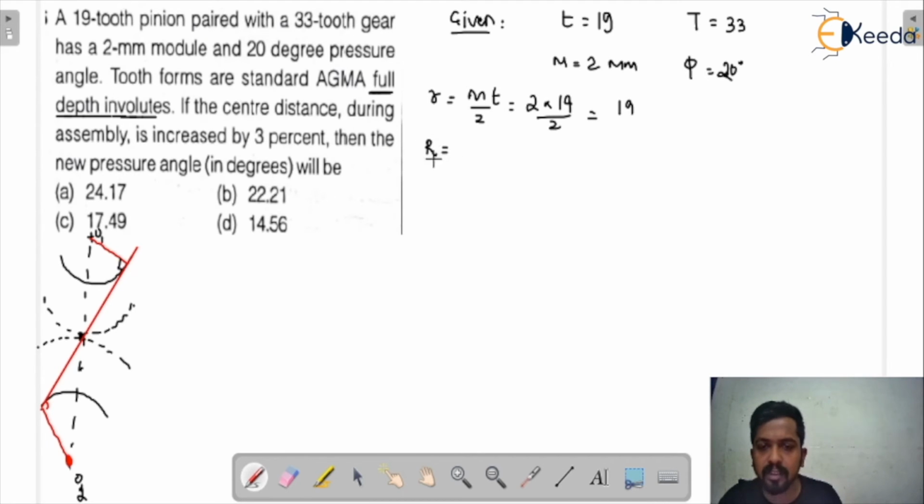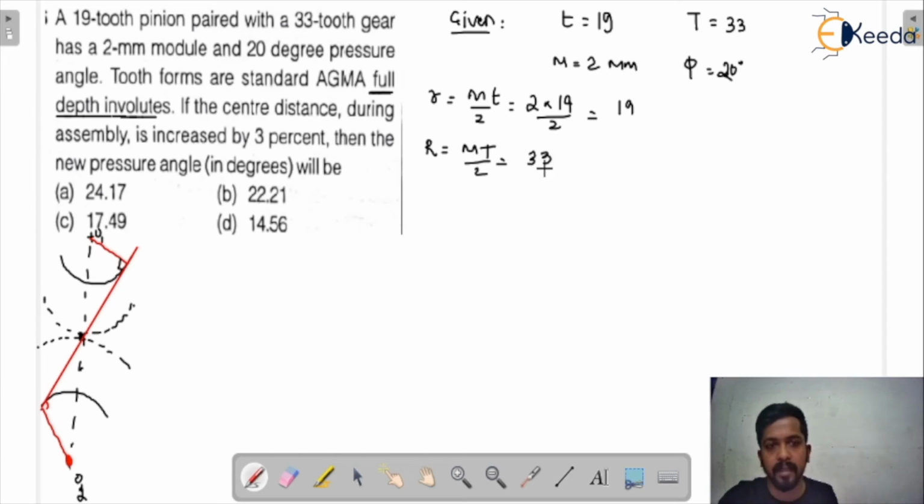Similarly you can find the radius of the other pitch circle. This is the initial value of the radius of the pitch circles, before the center distance changes. That is mt by 2, and you will get 33.